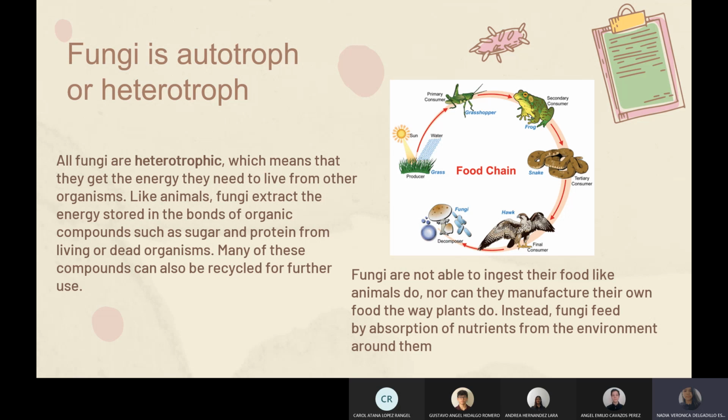Fungi are not able to ingest their food like animals do, nor can they manufacture their own food the way plants do. Instead, fungi feed by absorption of nutrients from the environment around them.